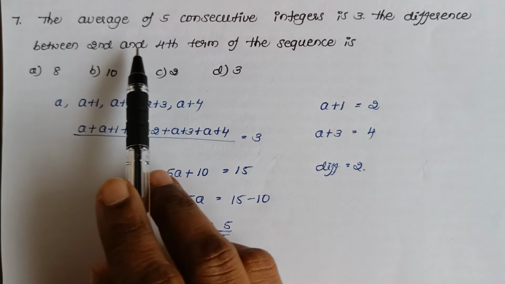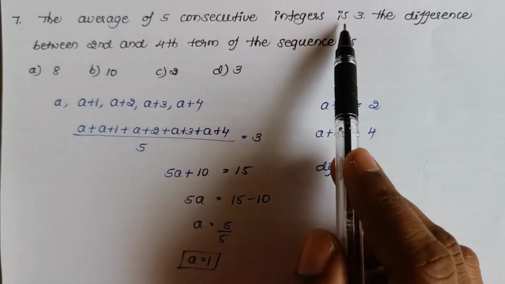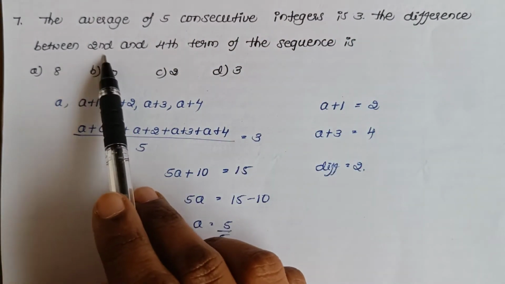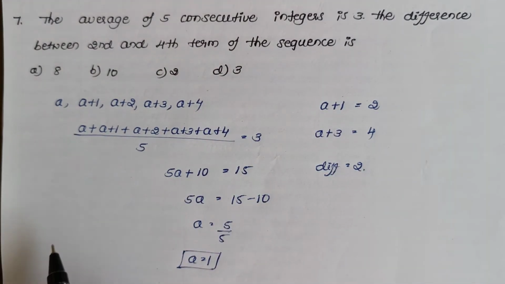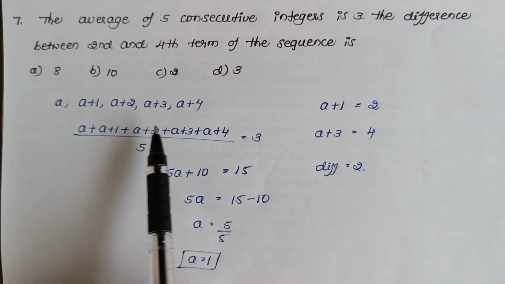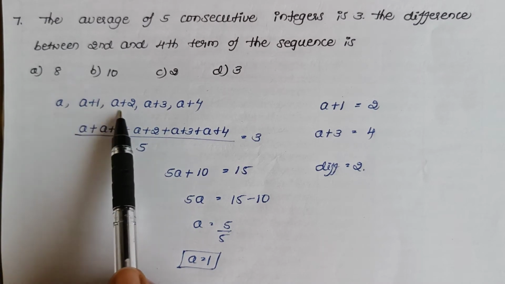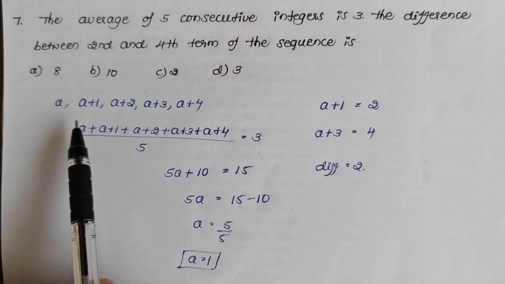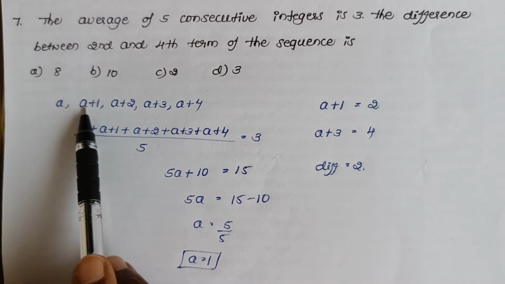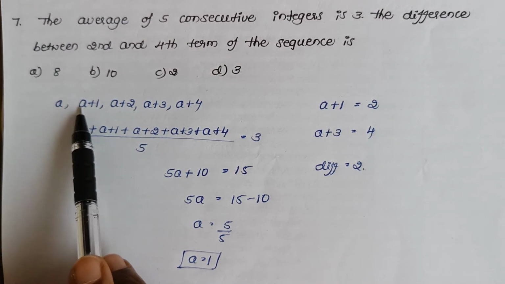Next one, the average of 5 consecutive integers is 3. The difference between second and fourth term of the sequence is. Let us take the consecutive numbers as a plus 1, a plus 2, a plus 3 and a plus 4. Consecutive integers means the difference between the adjacent numbers will be 1.